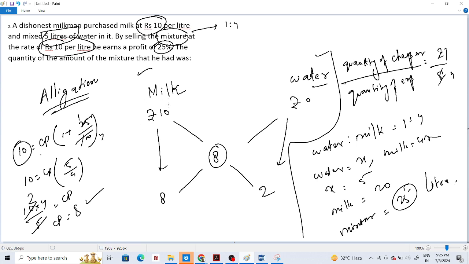Here we have the cost per liter, or per unit, or per gram, or whatever, always per, of the expensive one. Here we have the cost per of the cheaper one. In the middle we have the average price of the mixture, and then we subtract, in the increase cross method. Then we write down the formula: quantity of cheaper by quantity of expensive is equal to the value of this cheaper by the value of this expensive one, and then we find out the ratio, and then we find out the values.